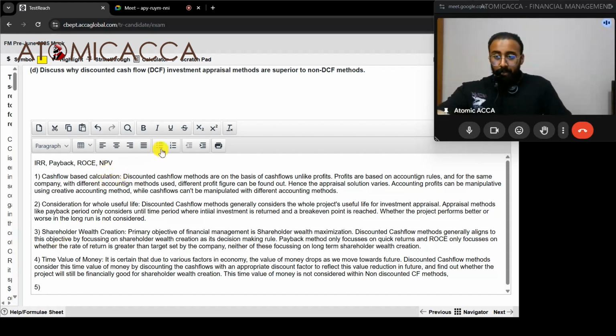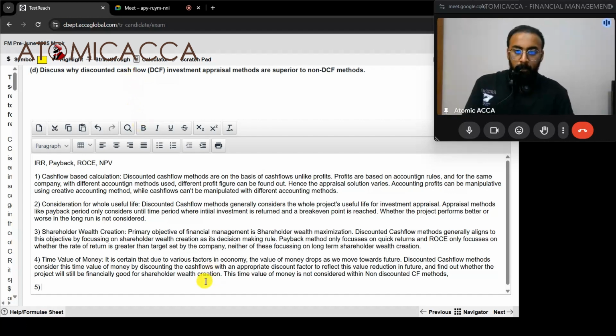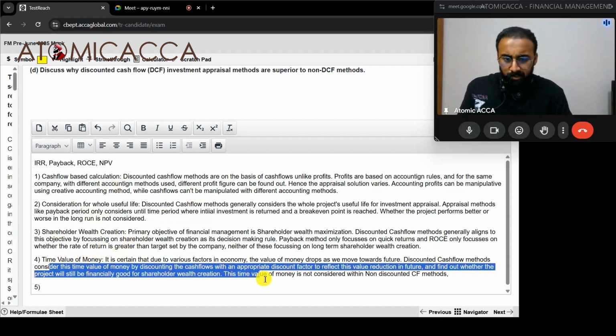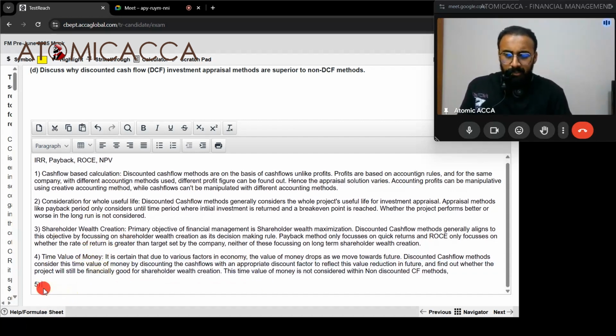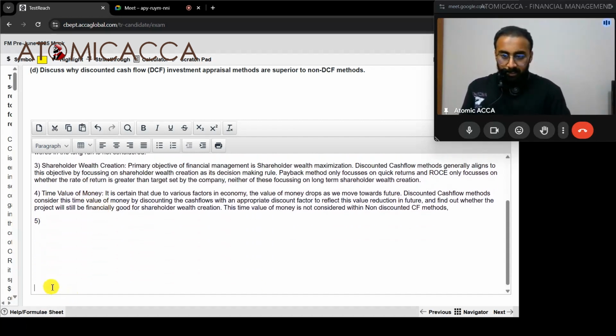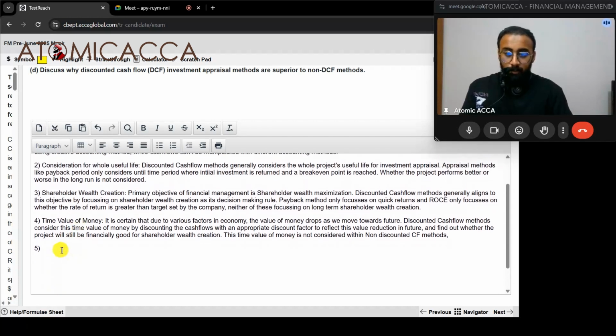So now we have compared with cash flow based calculation. We consider whole life is done, shareholder wealth is done, time value of money is done. We told earlier about this concept of discount rate somewhere for this time value of money. Now we can just try building on that. For example, discounted cash flow based method, when we discount it with different discount rates, we can get the present value at different values.